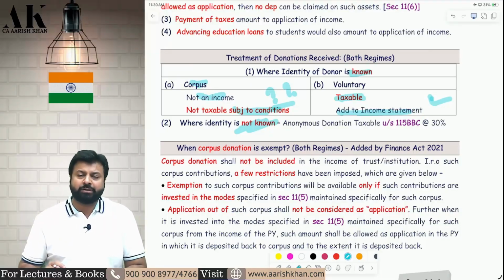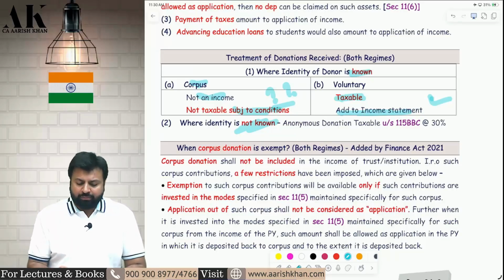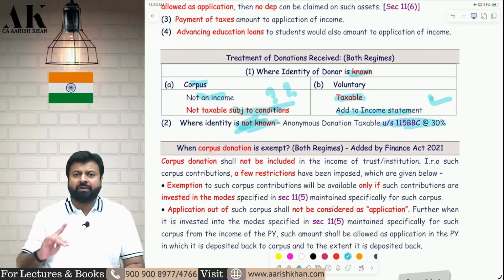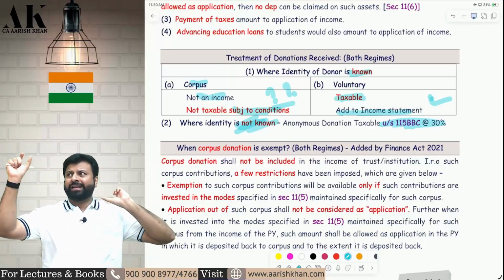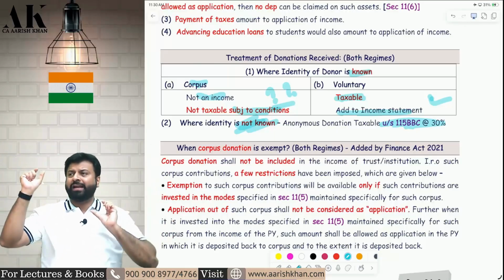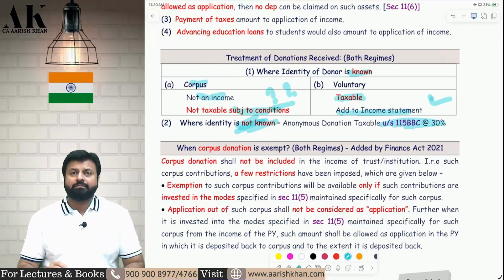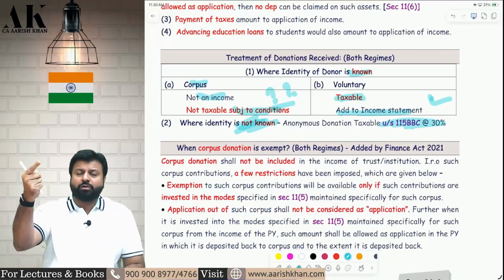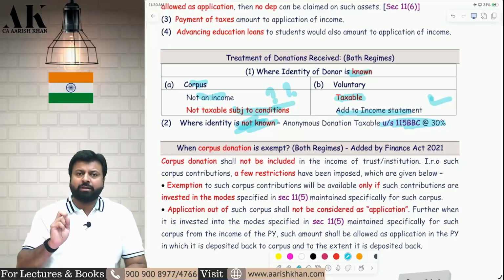You have to add it to the income statement. What about when the identity is not known? That is known as anonymous donation. That is taxable at 30% under 115BBC. We will see that later on. So you have to divide all the donations into 2 categories: where identity is known and where identity is unknown. Where identity is known, there are 2 categories: corpus and voluntary. Voluntary donation, add to the income statement. Corpus donation, exempt subject to some conditions. Now, what are the conditions subject to which corpus donations are exempt? I am coming to that in a while.